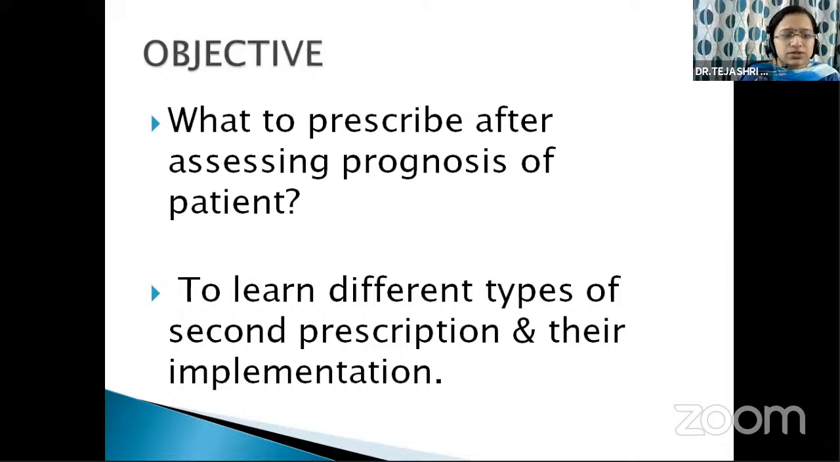Next objective is to learn the different types of second prescription and their implementation. And at the last of the lecture, the students get a clear concept of the second prescription definition, what is the first prescription, and what is the relationship between second prescription and Kent's 12 observations, that is remedy reaction. So these are the objectives of learning.